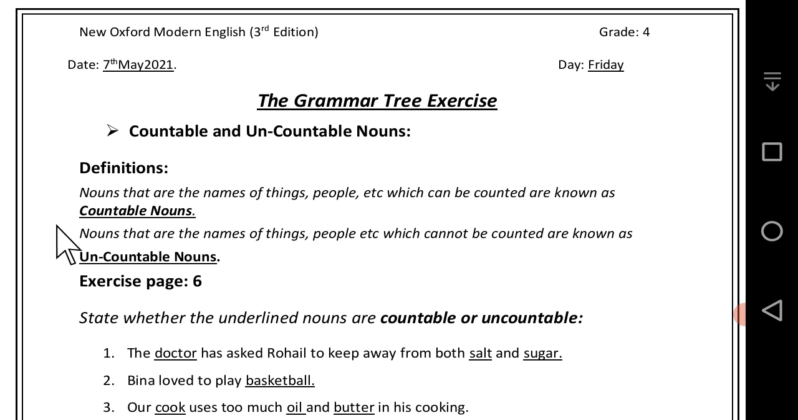And now come to the next definition. Nouns that are the name of the things, people, etc. which cannot be counted are known as uncountable noun, like water, milk, sugar, salt, bread, etc.